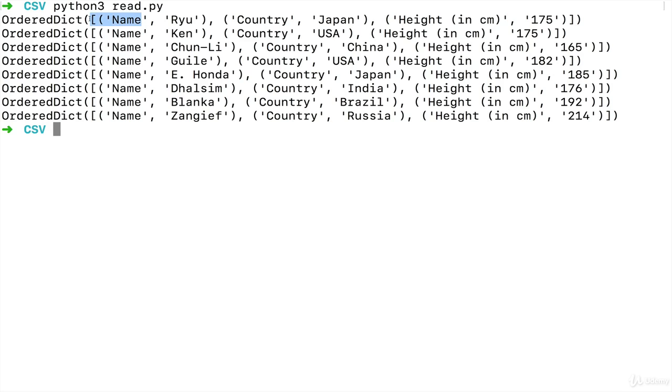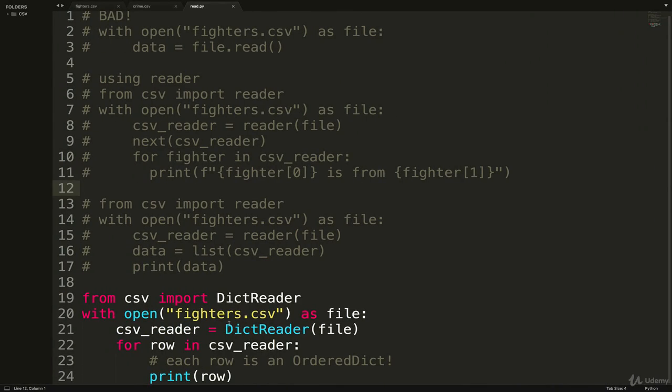So we could use name and get Ken. We could use country and get India. So let me show you that here. Let's go back. And this is an iterator again, so we can only go over it once unless we cast it to a list or some other format in memory and actually have it all in memory at once. But for now, instead of printing row, let's just print row name.